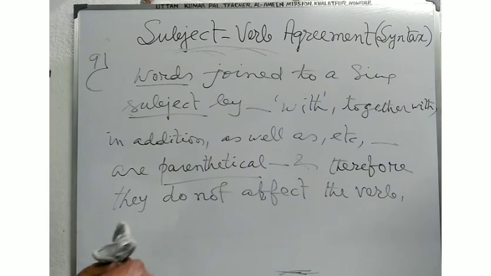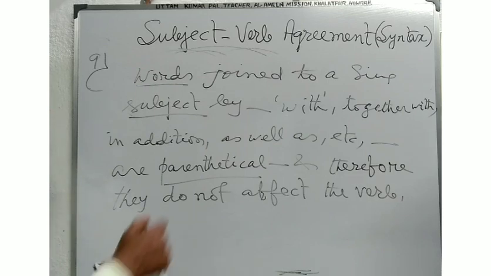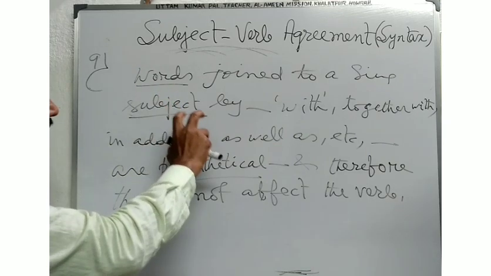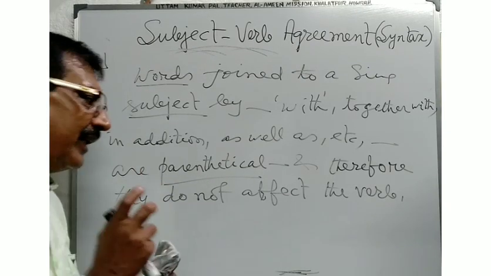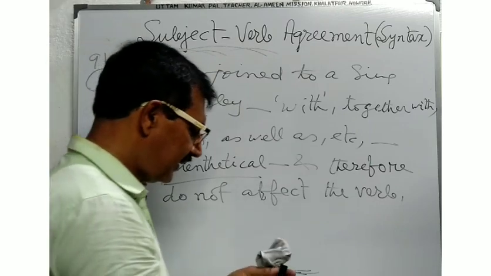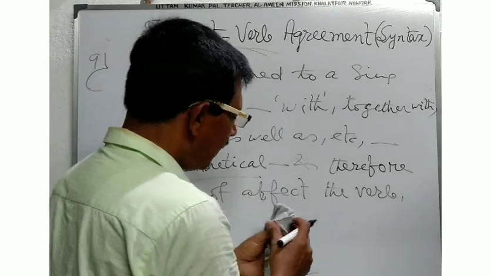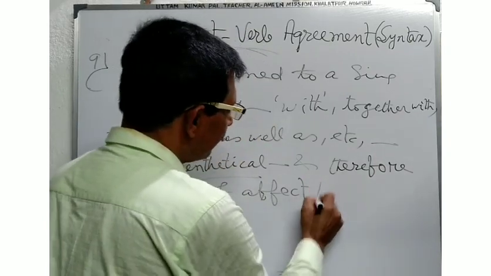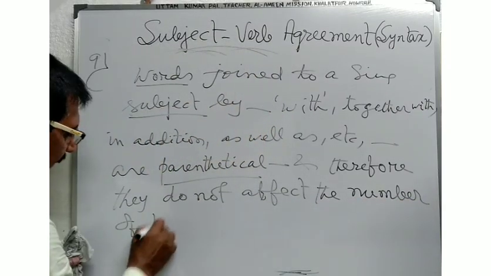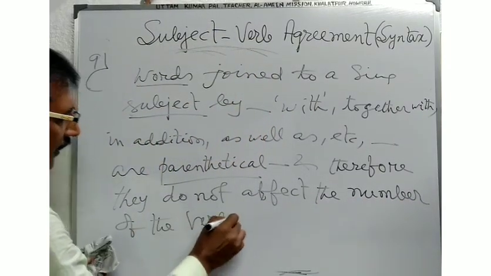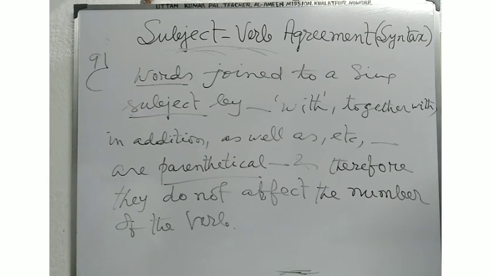In the rule, I have said that whenever you see some words joined to a singular subject by with, together with, in addition to, as well as, etc., they are parenthetical, and they do not affect the number of the verb. Affect the verb means affect the number of the verb. Now see the example.